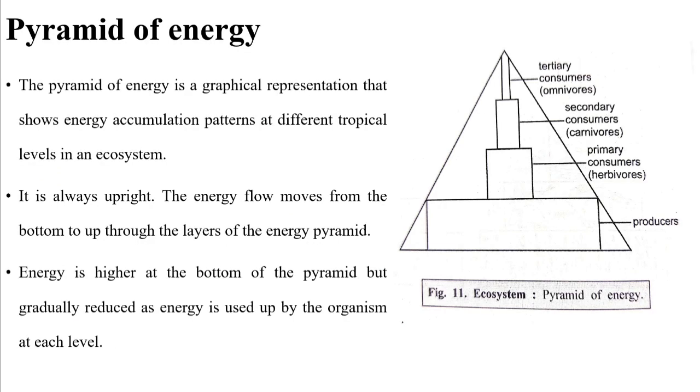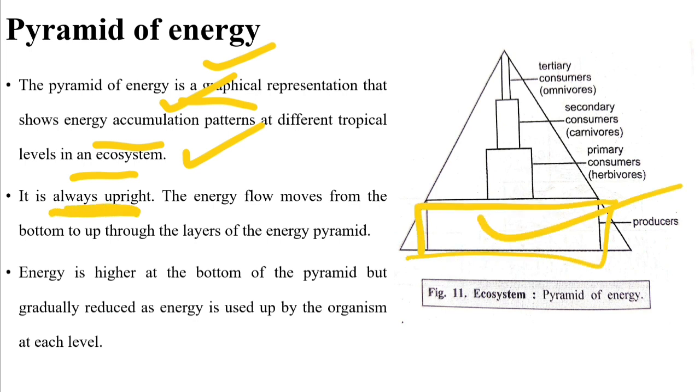Then pyramid of energy. It is the most important type of pyramid, because this pyramid of energy is always upright; it is never inverted. The pyramid of energy is a graphical representation that shows the energy accumulation in different trophic levels of an ecosystem. It is always upright because producers always have more energy than the herbivores, and it goes on decreasing because only 10% of energy is transferred to the next trophic level. So in this way the energy always decreases.